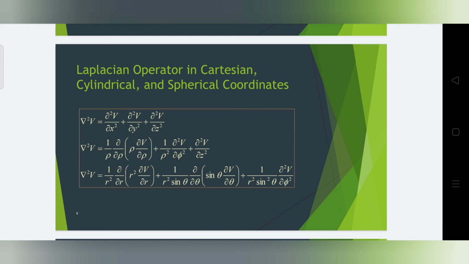Next, we see del squared V for spherical coordinates: 1 by r squared into dou divided by dou r of r squared dou V divided by dou r, plus 1 by r squared sin theta into dou divided by dou theta of sin theta dou V divided by dou theta, plus 1 by r squared sin squared theta dou squared V divided by dou phi squared. We all saw the Cartesian, cylindrical and spherical coordinates in the first unit itself.